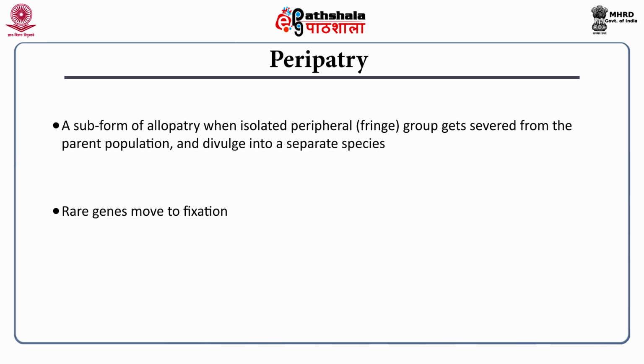The rare genes of the fringe population get into fixation. In the parent population those genes are no longer rare, but because of the separation of the fringe population, this rare allele becomes fixed. Fixed means the frequency of those alleles becomes 1.